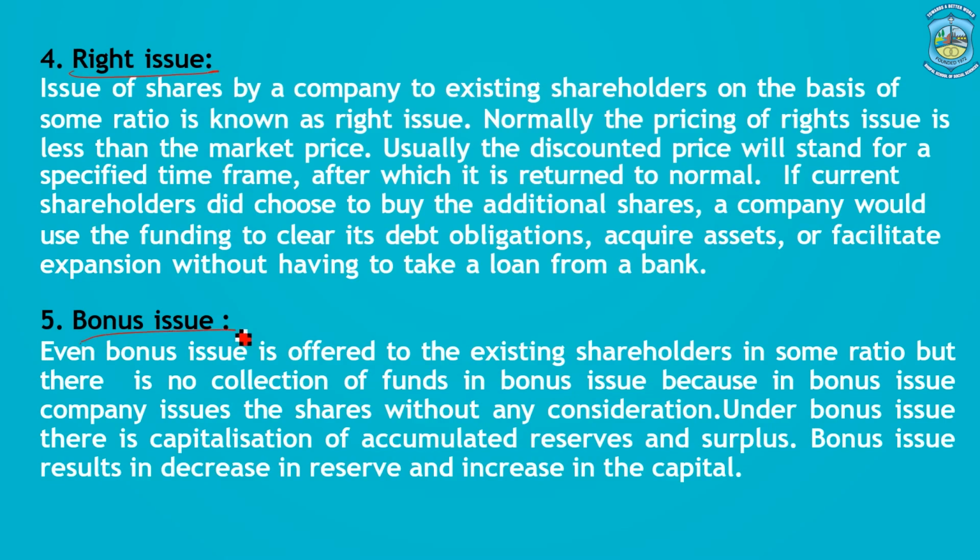Then we talk about the bonus issue. What is common between a bonus issue and a rights issue is that they both are issued in some particular proportion. The only difference is that in case of a rights issue, you need to pay some money to the company for buying the rights share. Normally the price which we pay for the rights share is less than the market price. When we come to bonus shares, there is no money involved, there is no flow of money from the investor to the company. In a bonus issue, the company capitalizes its reserves. So, it increases its capital by transferring the amount from reserves to capital. It does not take any money from the shareholders. So, this is what a bonus issue is.